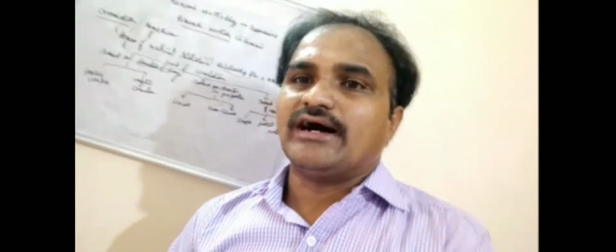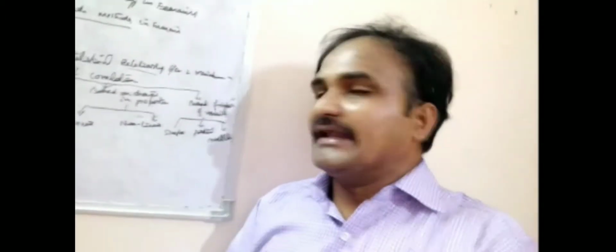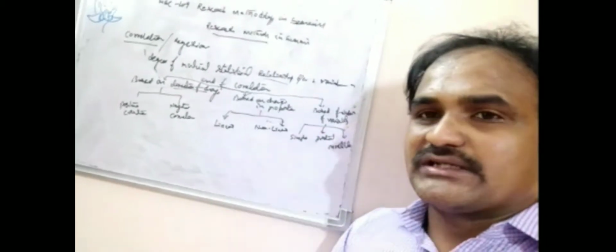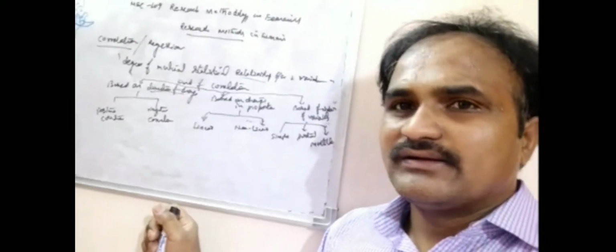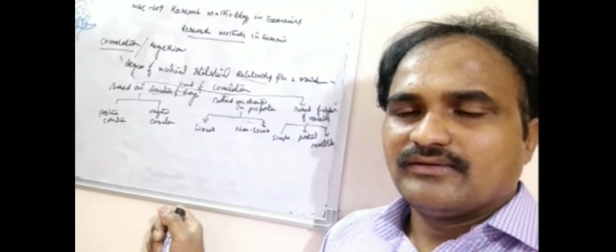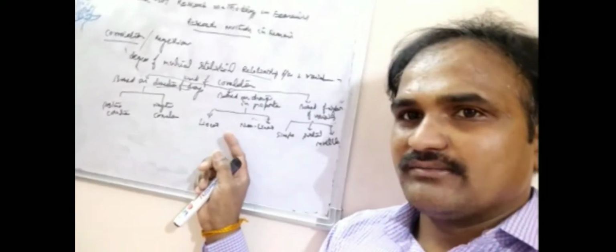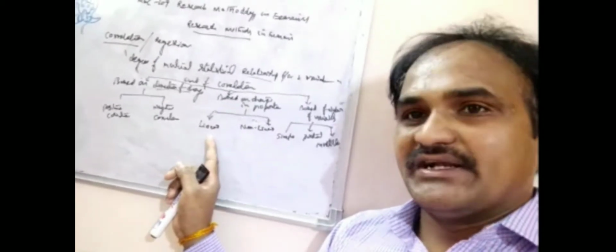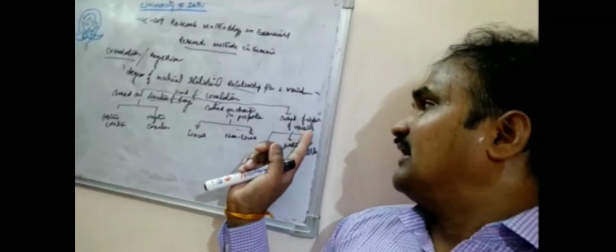What are the different types of correlation? On the basis of the direction of the change, you can divide it into two: positive correlation and negative correlation. And based on the change in the proportion, I will come to that, I will discuss it. So based on the change in the proportion, you can divide it into linear and non-linear correlation.